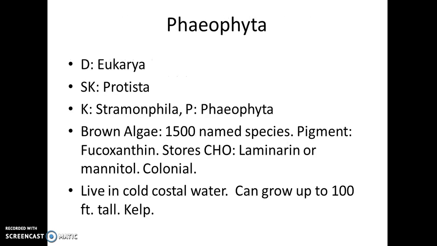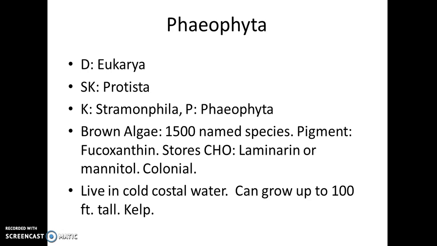So I'm going to cover Phaeophyta and Rhodophyta. We're going to talk about these things and go over an important concept, alternation of generations. So in the domain Eukarya, superkingdom Protista, kingdom Straminophila, we have a phylum called Phaeophyta, which are brown algae. There are 1,500 named species. They have a special pigment called fucoxanthin, which gives it its brown color. It stores its carbohydrates as laminarin or mannitol.